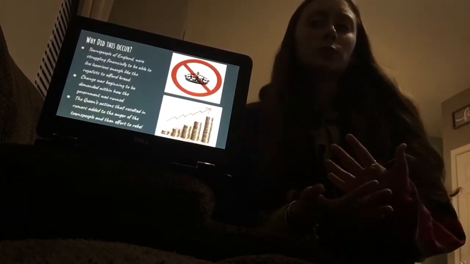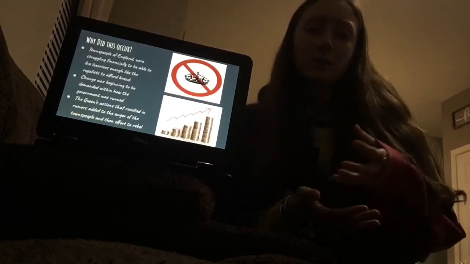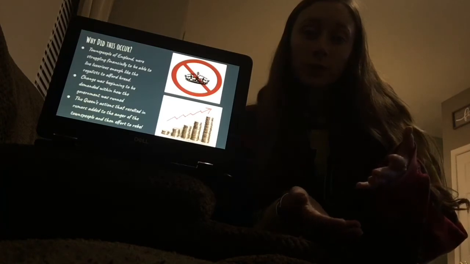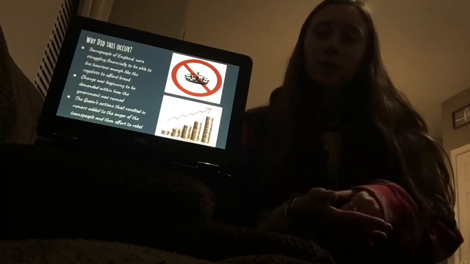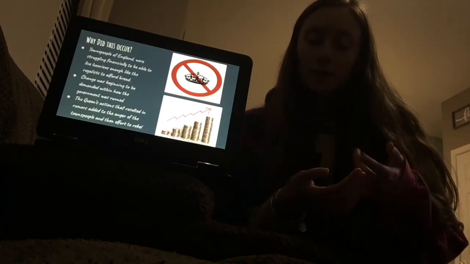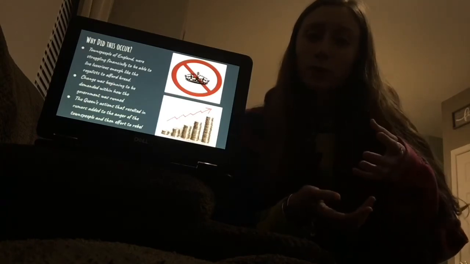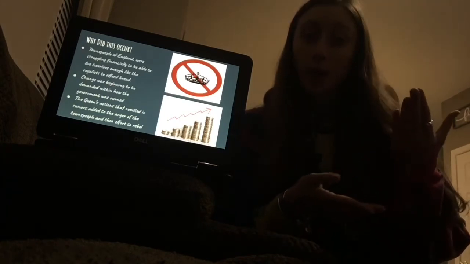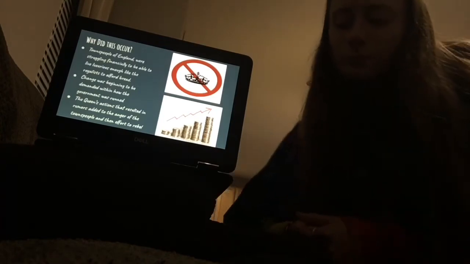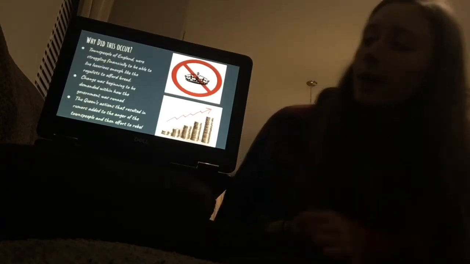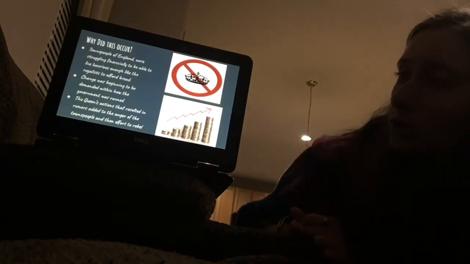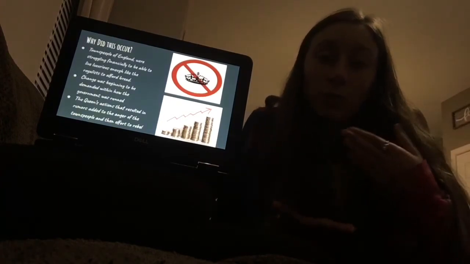So the French Revolution occurred because the townspeople, the commoners in France, were living really poorly. They had a lot of taxes, like I said, that they had to pay. And the royalists always got the high jobs, so they got more money and they lived luxuriously. Also, changes were being demanded from the commoners.